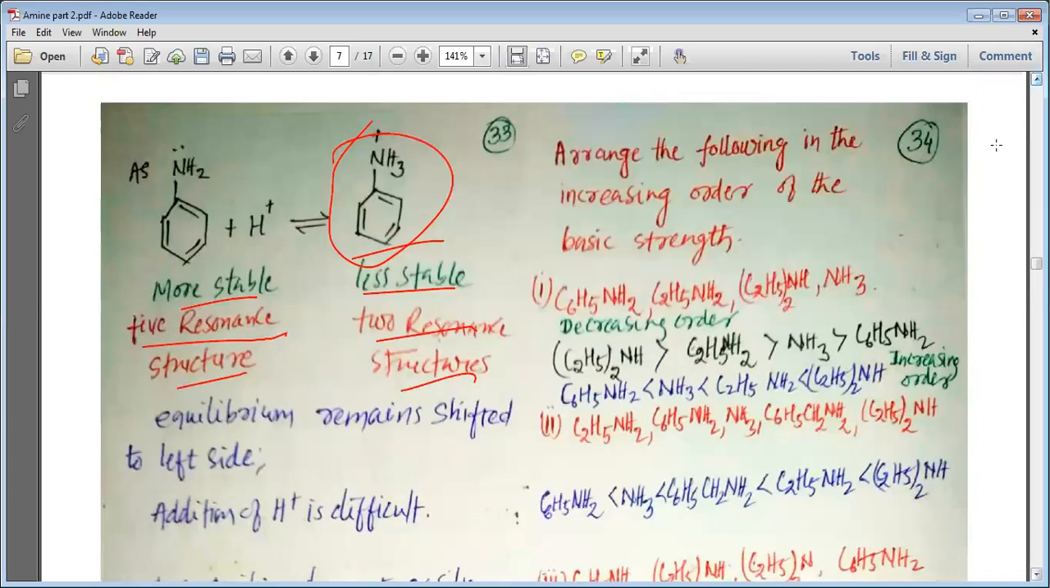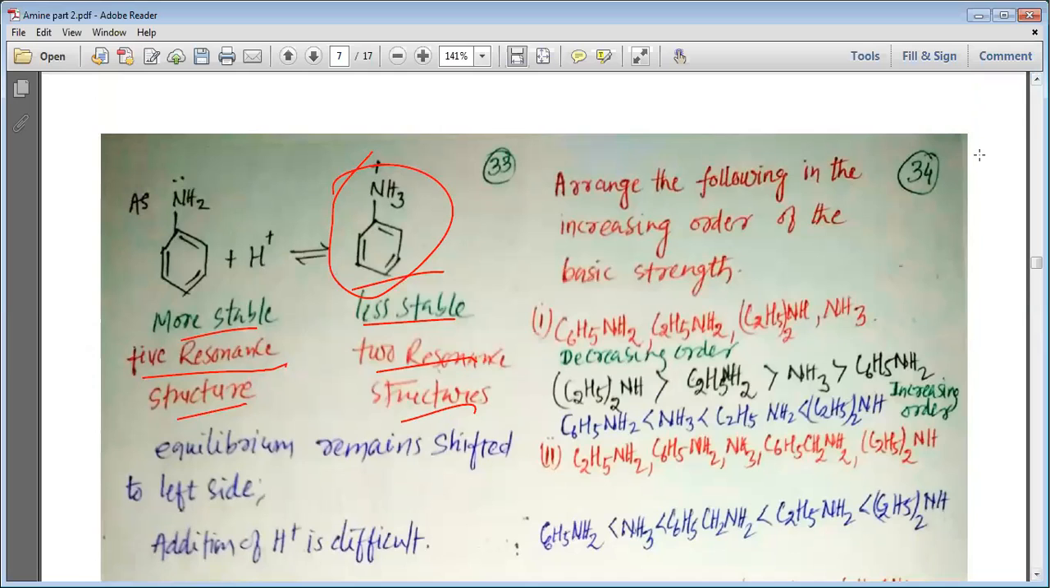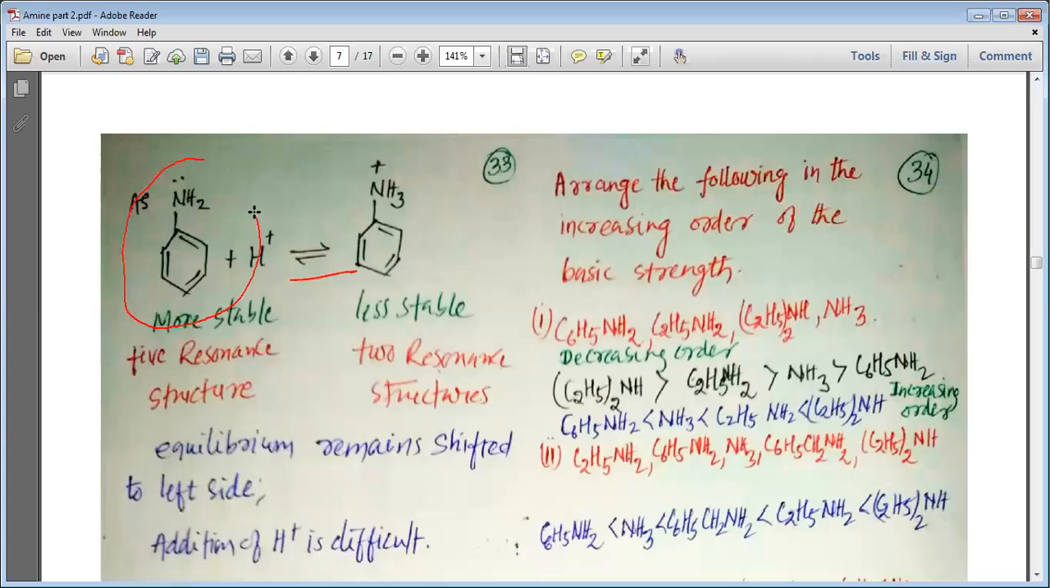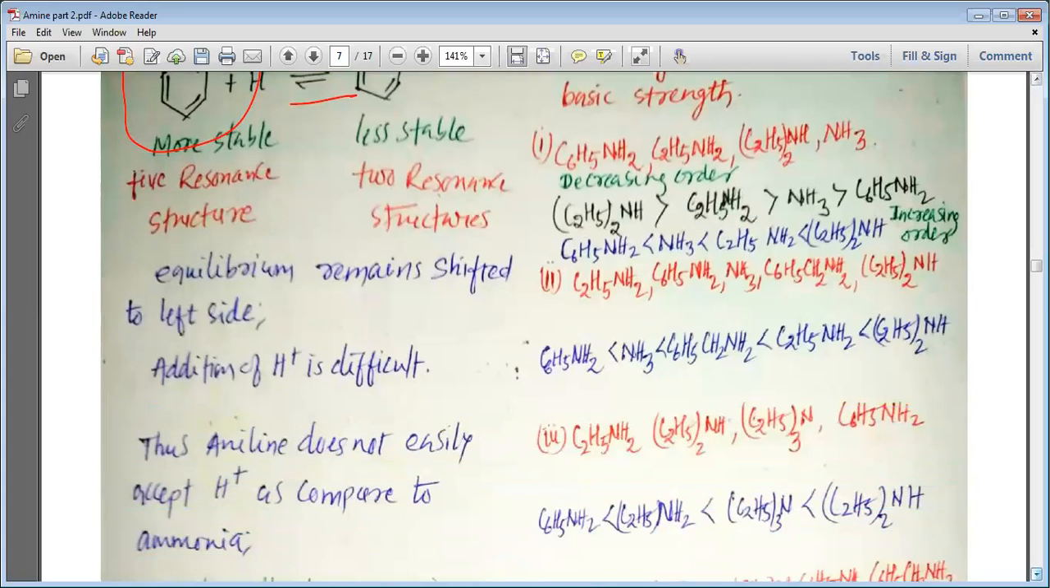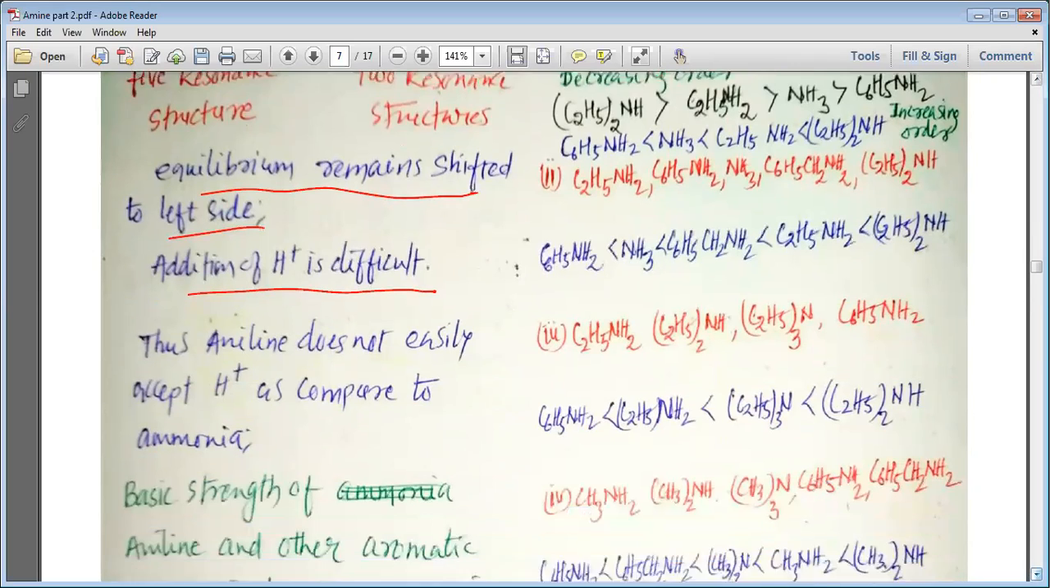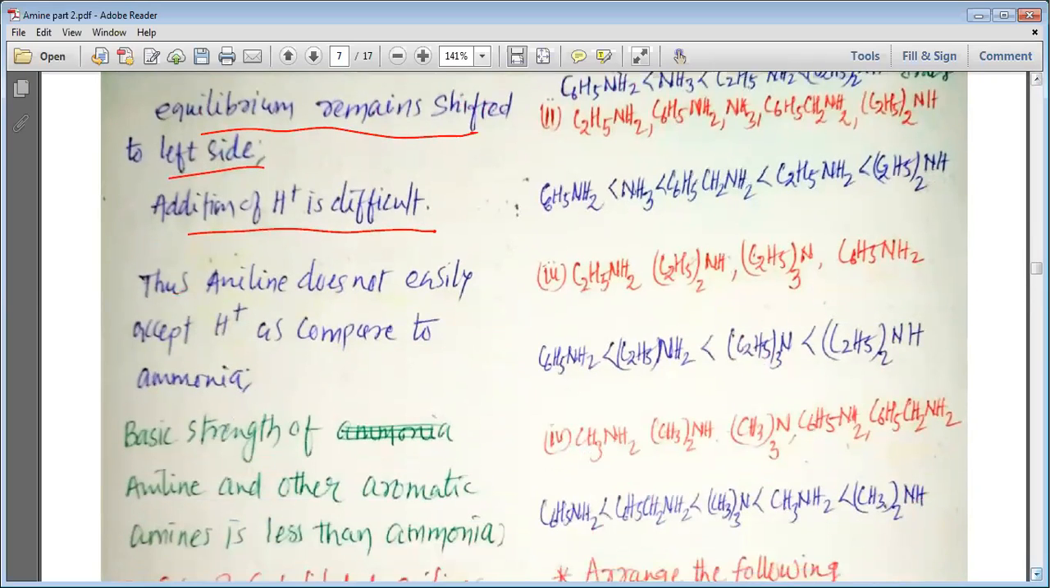The equilibrium is established if it is there. If there is an equilibrium established in these reactions, most of the time the reactants are available in the major quantity, and that is why we can say that the reaction between the aniline and H plus is not much possible. Equilibrium remains shifted to the left side, and that is why addition of H plus is difficult because aniline is more stable than the anilinium ion.